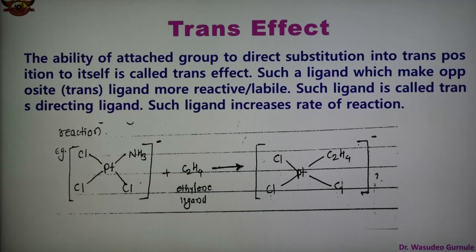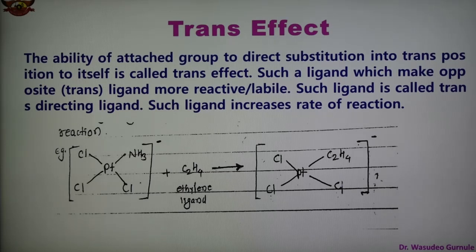Some groups direct the incoming group to go to the trans position, and this ability is known as the trans effect. Such a ligand, which makes the opposite, that is trans, ligand more reactive or labile, is known as a trans directing ligand.